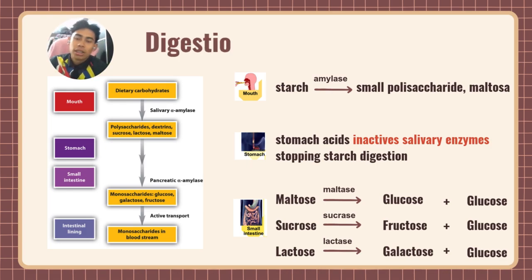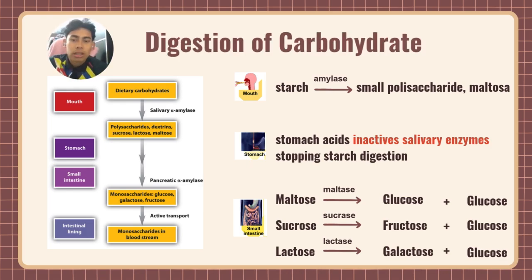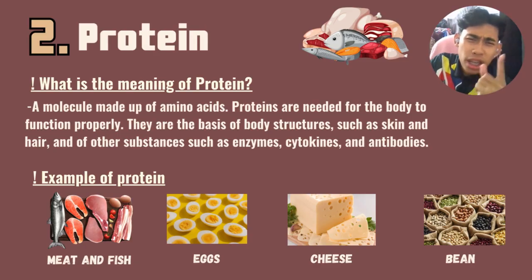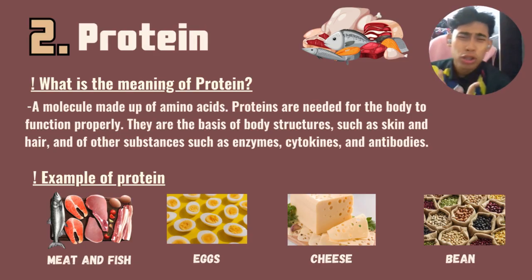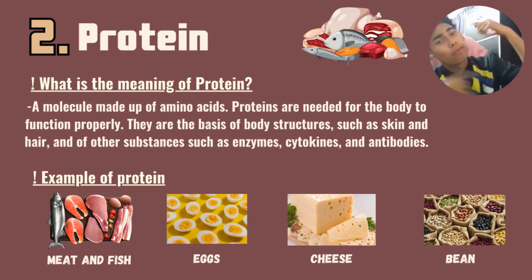So this is the digestion of carbohydrates. From our mouth it goes to the stomach, then to the small intestine, then to the large intestine. So we go to the next type of macronutrient, which is protein. What is the meaning of protein?